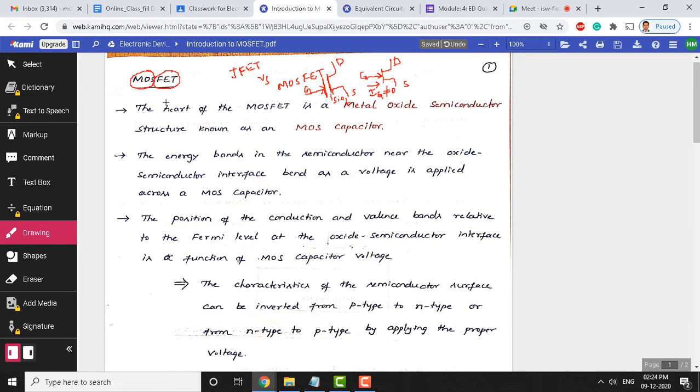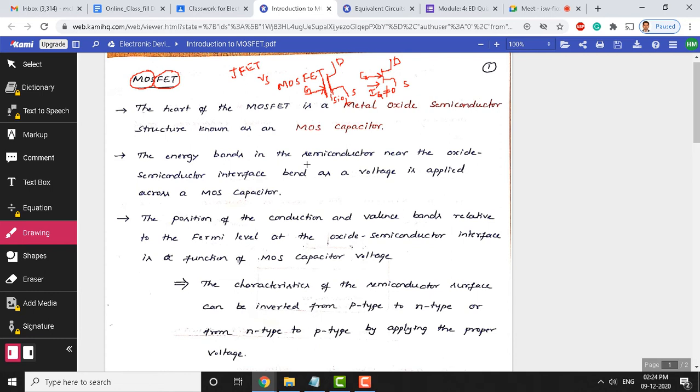The output current is controlled by the variation in the input voltage. So, the first three letters indicate the physical structure of the device: metal, oxide and semiconductor. The last three letters indicate the operation of the device, which is by the field effect. Okay, so that's how the output current is controlled.